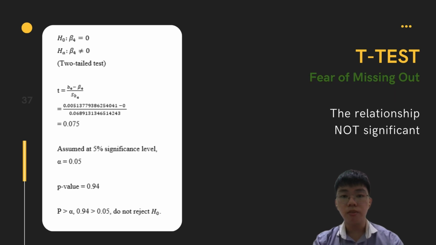Then, another t-test with the fear of missing out variable. The test statistic we get is 0.075 and the p-value is 0.94, which is also larger than 0.05. So we again do not reject the null hypothesis and conclude that there is no significant relationship between the dependent variable and the independent variable fear of missing out.